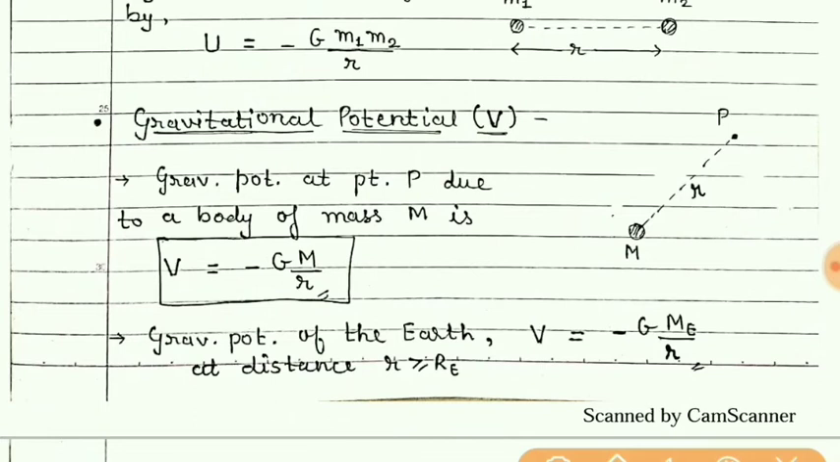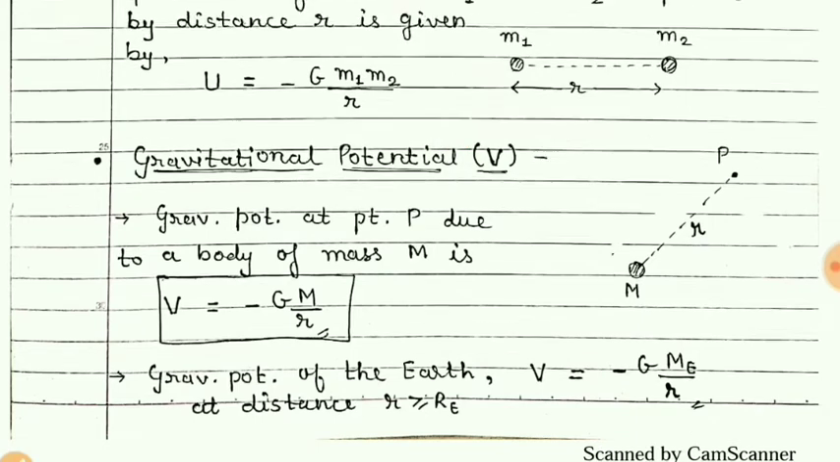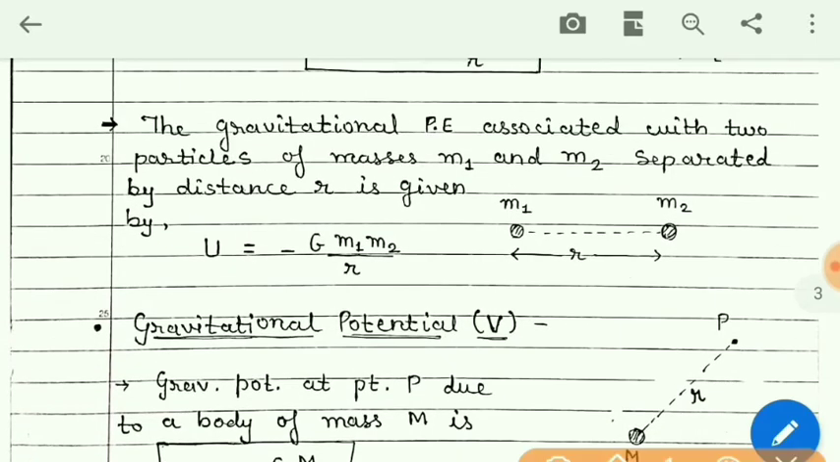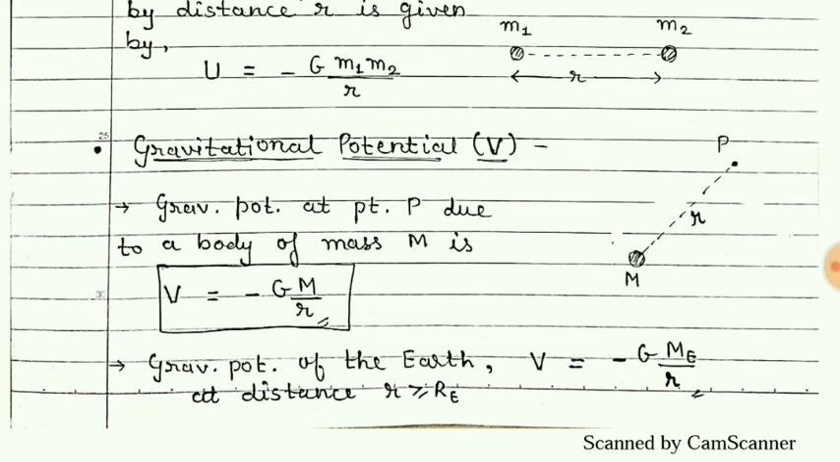Now the symbol for potential is V. Students, in your textbook the symbol for gravitational potential energy is taken as V, but actually it should be for potential and not the potential energy. Potential energy is always denoted by U. So here this V symbol is for the gravitational potential.